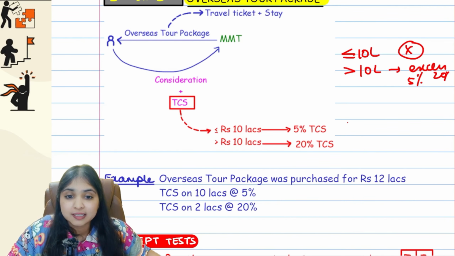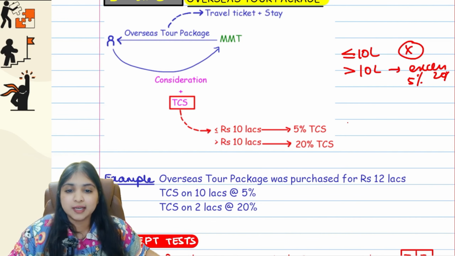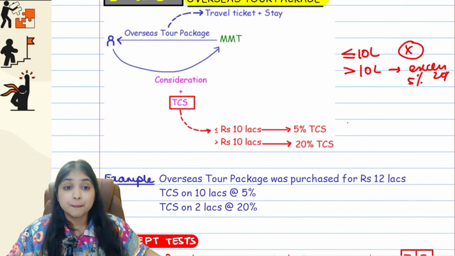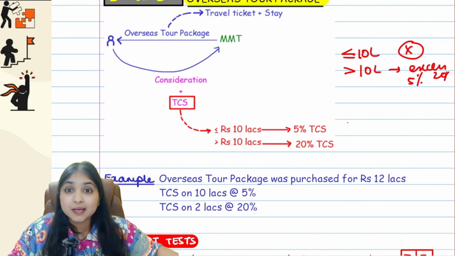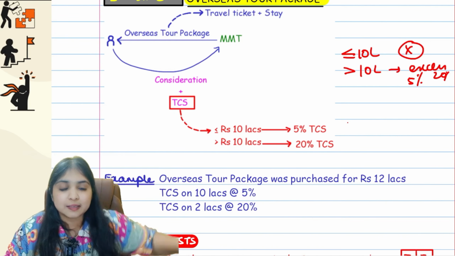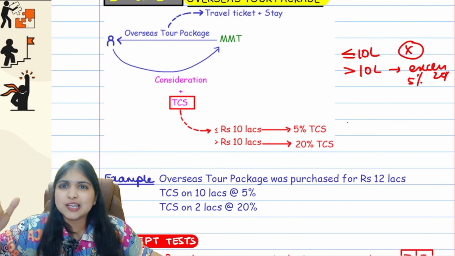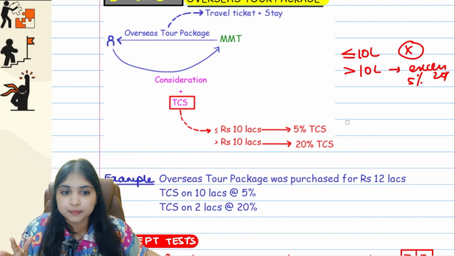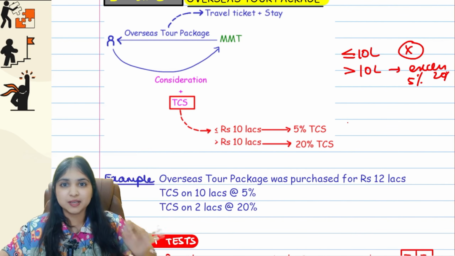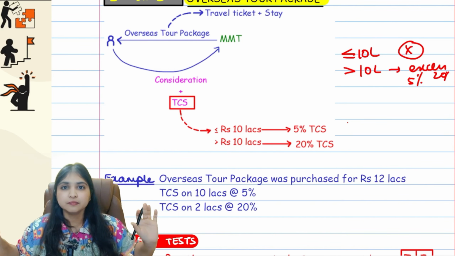Up to 10 lakhs, TCS is 5%. More than 10 lakhs, TCS is 20%. But are you noticing, in overseas remittance, up to 10 lakhs, there was no TCS. So in overseas remittance, 10 lakhs was like your exemption limit. Here, no exemption. If you're going to buy overseas tour package, be ready to pay TCS.